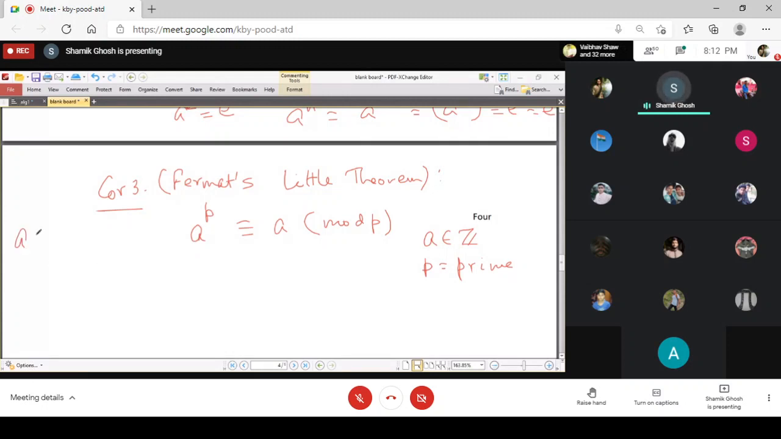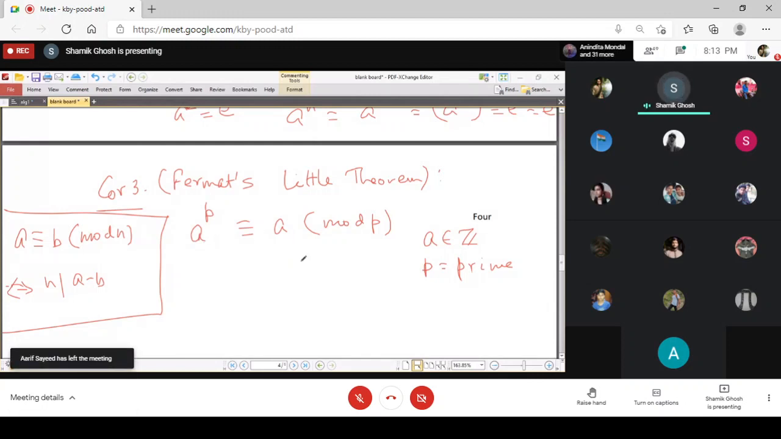I can remind you that the symbol a is congruent to b mod n is nothing but that n divides a minus b. And this is an equivalence relation that you have studied before. So actually we will show that p divides a to the power p minus a, that is, a to the power p is congruent to a mod p. And you see how we can use Lagrange's theorem for this. First of all, we are taking two cases.